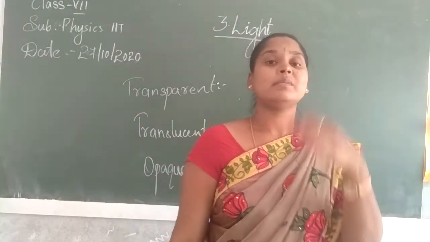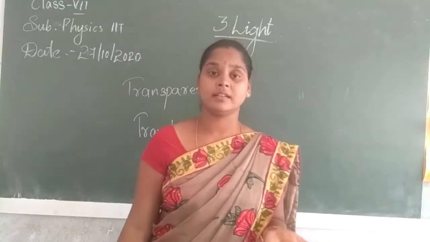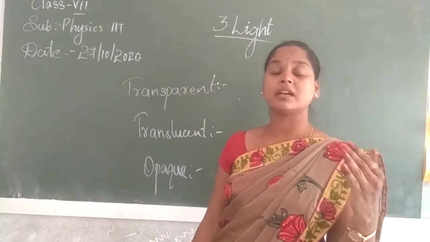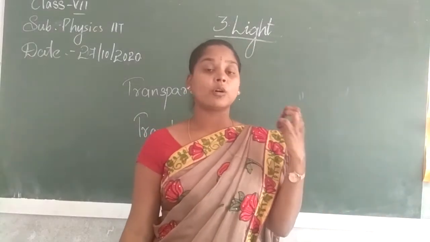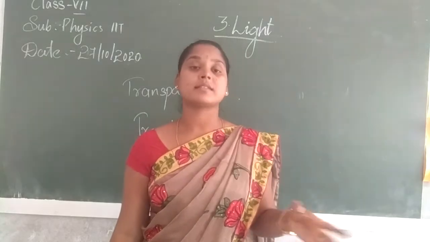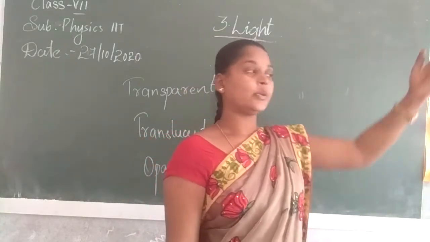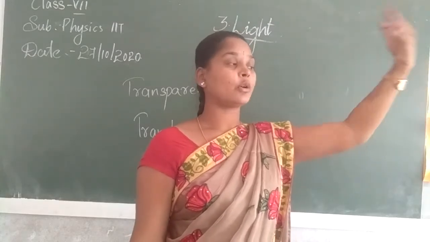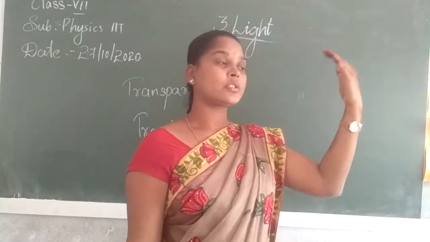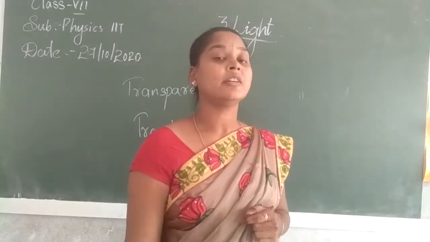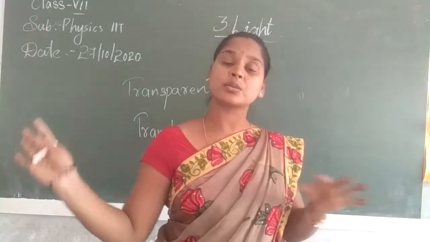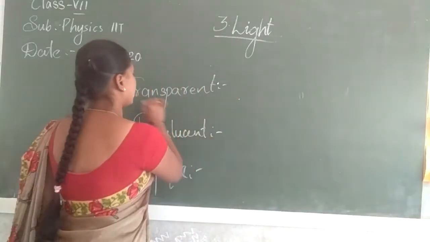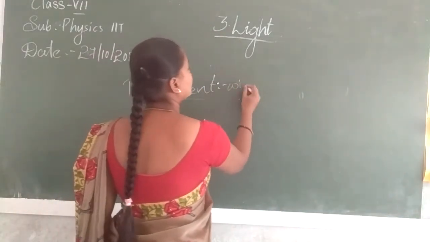So some objects can be seen through, some objects cannot. So what are these objects? The objects through which we can see the other things are the objects through which light passes. For example, your classroom windows are made up of glass, so you can see what is going on outside. How can you see? Because the window is transparent. Because the window allows light to pass through the glass. That is the reason we can see the other objects. Transparent is nothing but that which allows light to pass through.